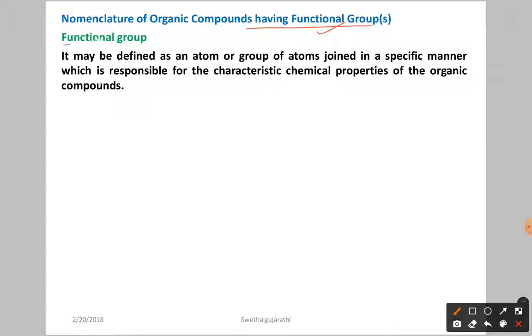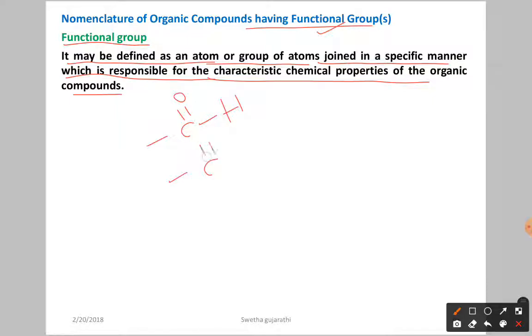So what is the definition of a functional group? I already discussed this in the previous videos. It is defined as an atom or a group of atoms joined in a specific manner, which is responsible for the characteristic chemical properties of organic compounds. For example, C double bond OH is called an aldehyde.